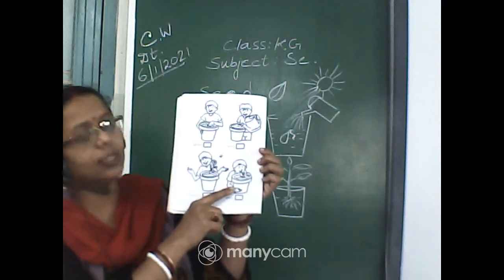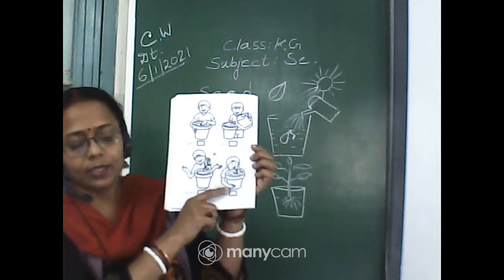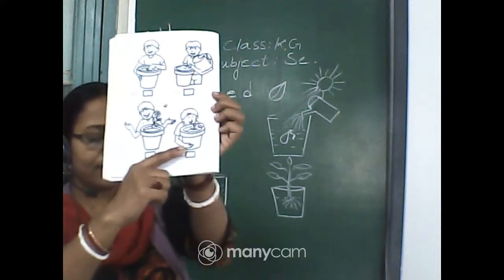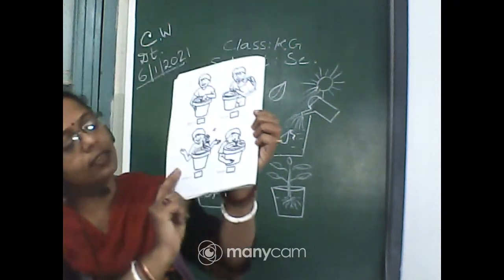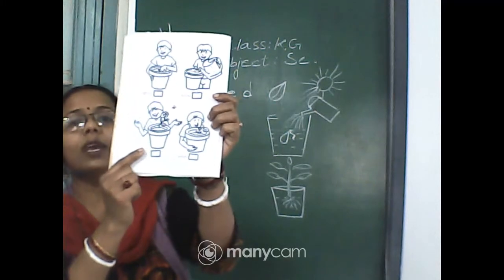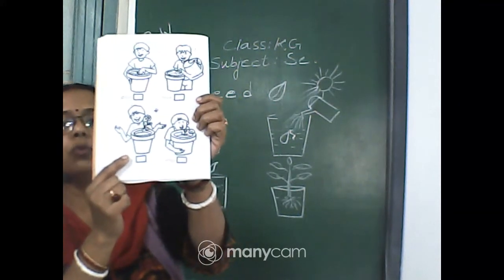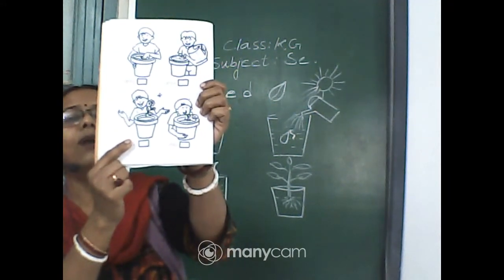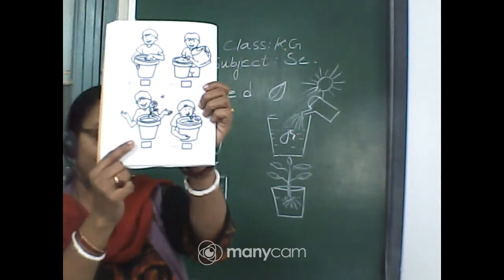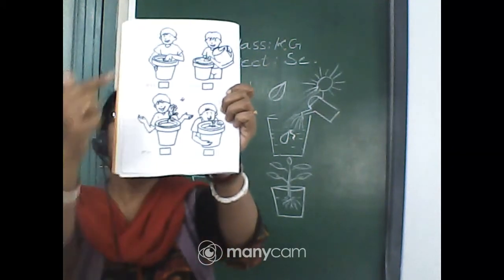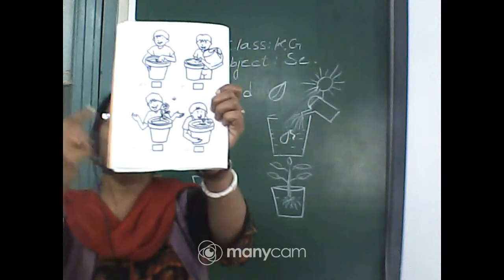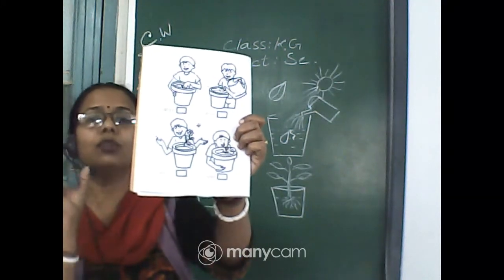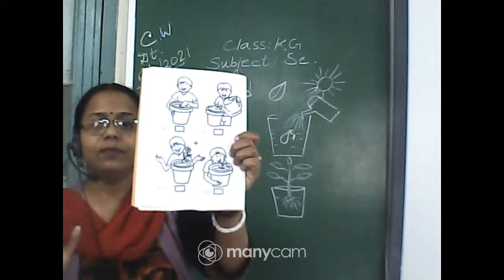So this is the third step. And this one is the fourth step, where the plant has grown and now there is a small flower on the plant. That means these are the 4 steps in which a plant can grow properly.